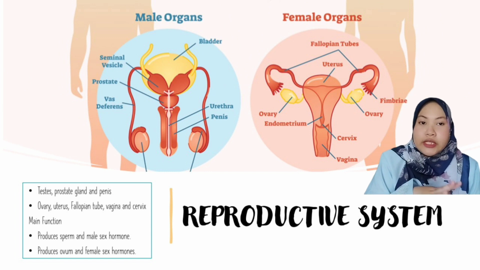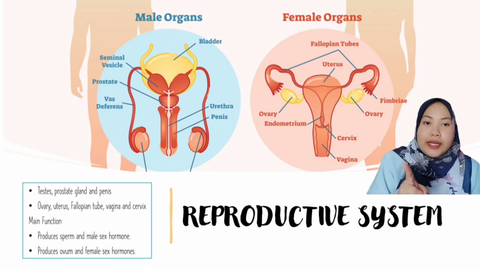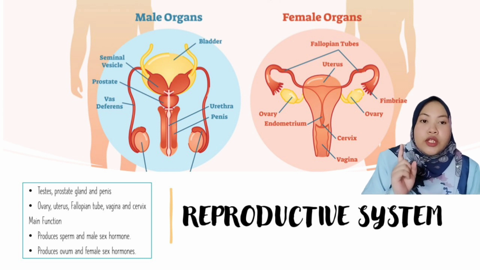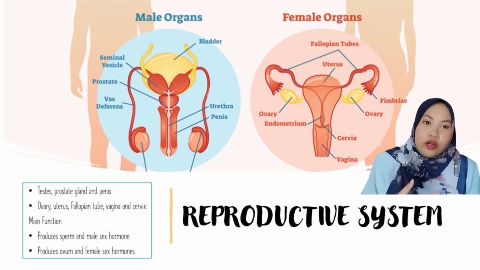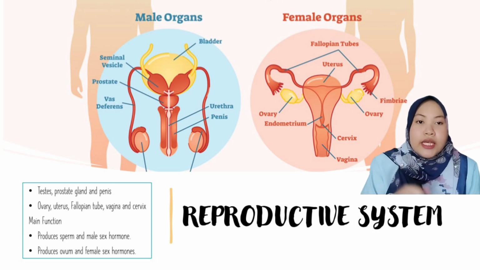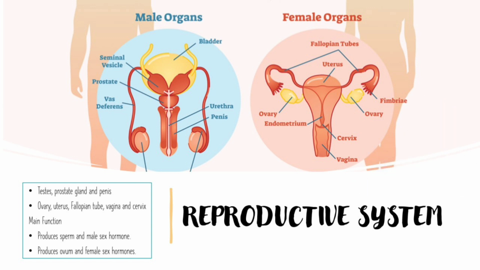Next we have the reproductive system. It is divided into two parts, for males and for females. For males, its functions are to produce sperm and male hormone, and for females, it produces ovum and female hormones. For the male organs, we have the testes, prostate gland, and penis. And for the female organs, we have the ovary, uterus, fallopian tube, vagina, and cervix.